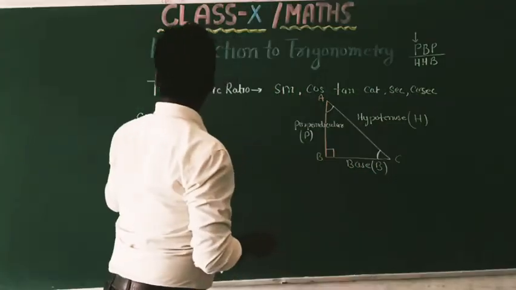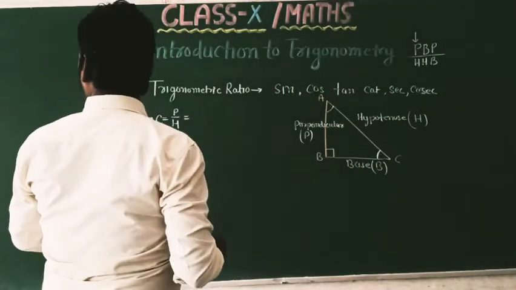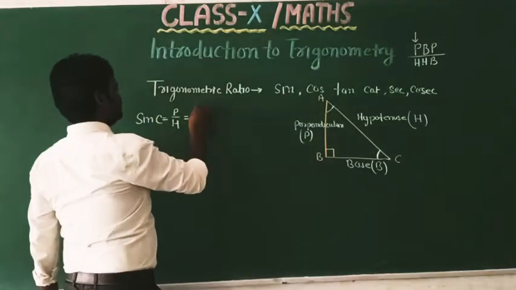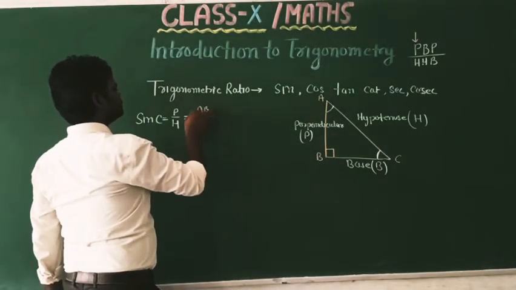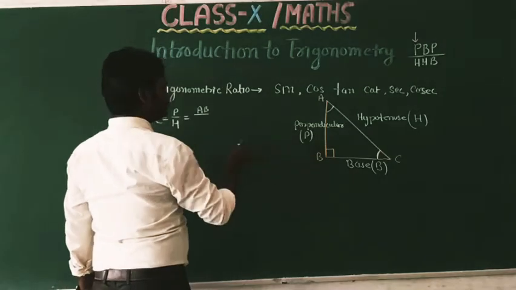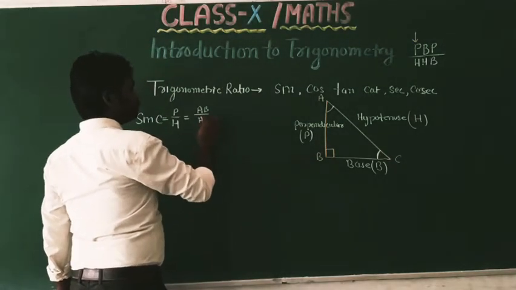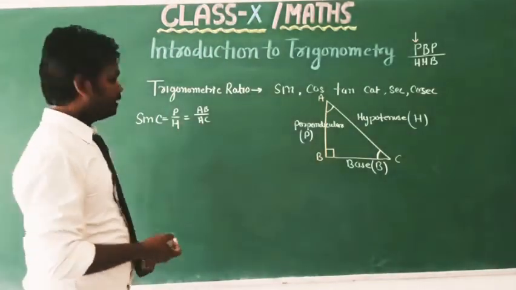So sin C equals perpendicular upon hypotenuse. Perpendicular is AB upon hypotenuse AC. Clear?